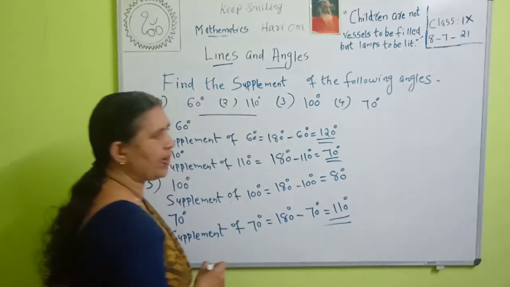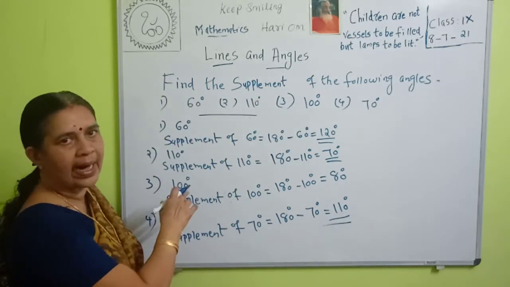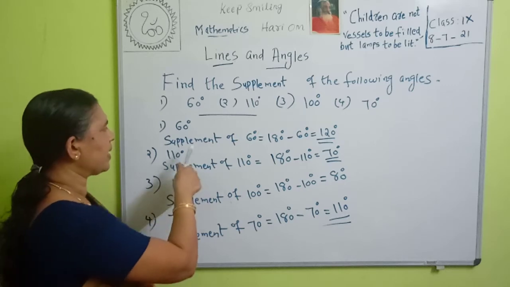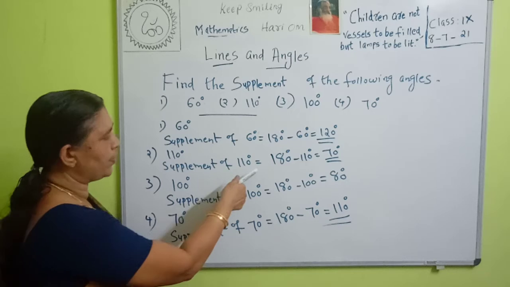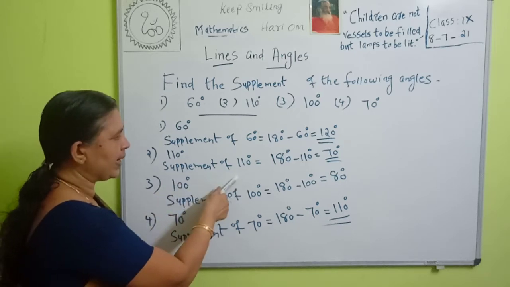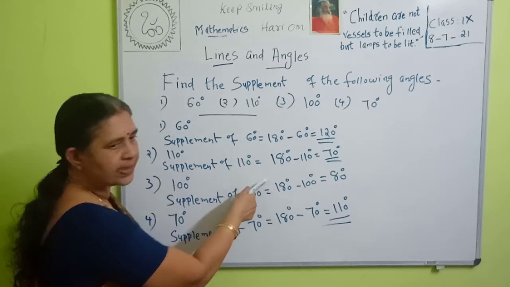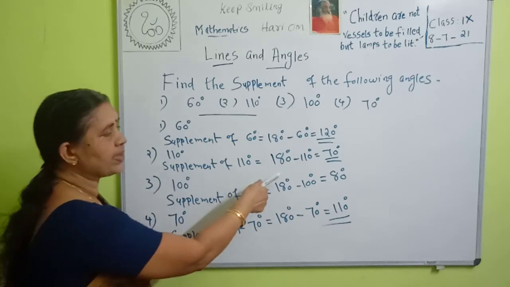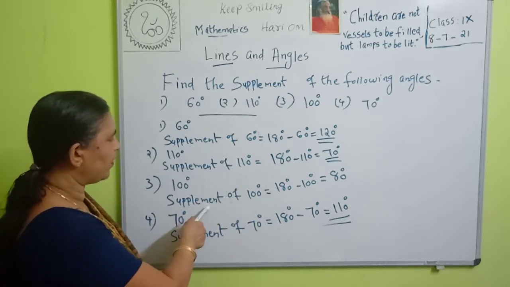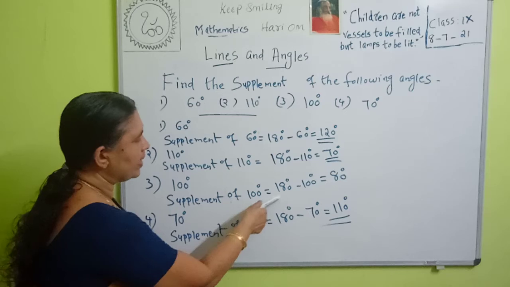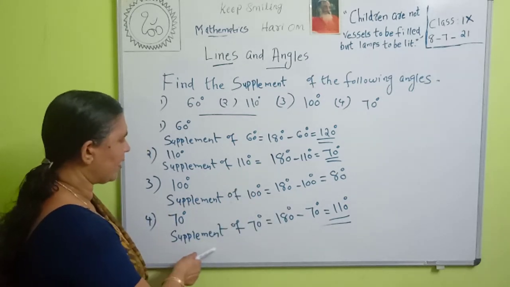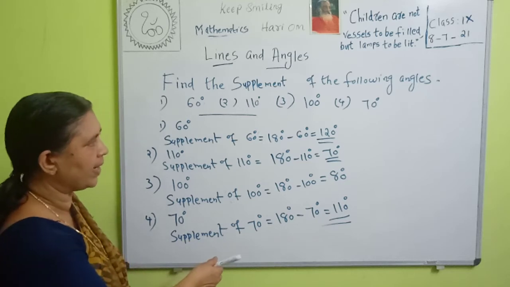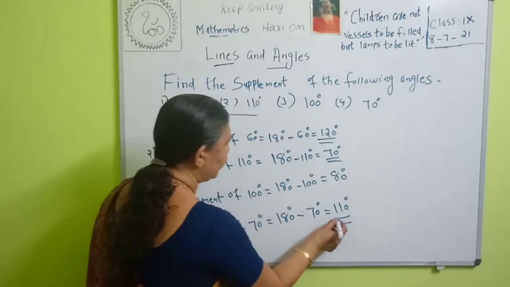So to find the supplement, what we do? We have to subtract the angle from 180 degree. That is supplement of 60 degree is equal to 180 minus 60 degree, that is equal to 120 degree. Supplement of 110 degree is equal to 180 degree minus 110 degree, that is equal to 70 degree. Then supplement of 100 degree is equal to 180 minus 100, that is equal to 80 degree. Then what is supplement of 70 degree? 180 minus 70. That is equal to 110 degree.